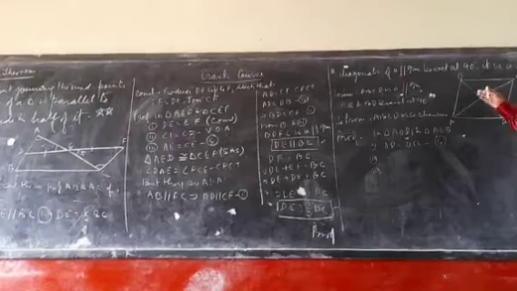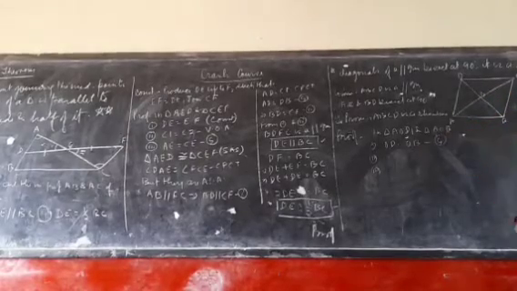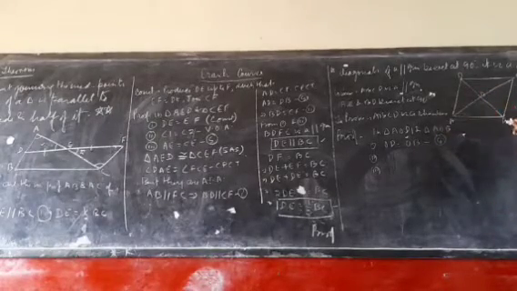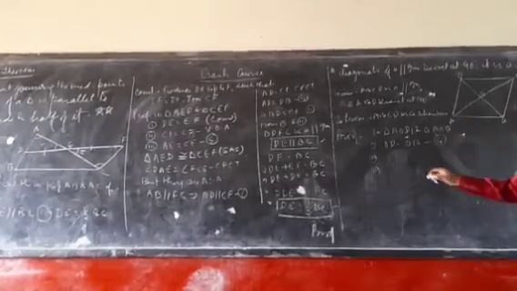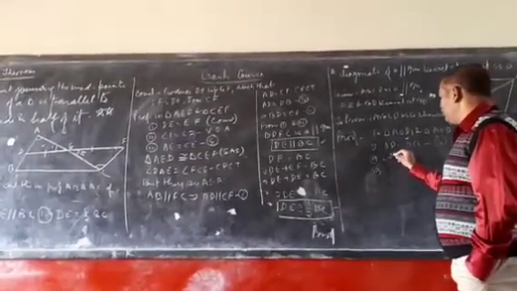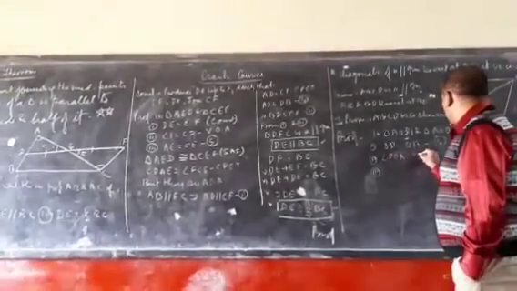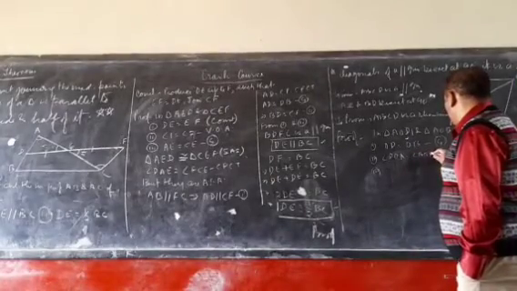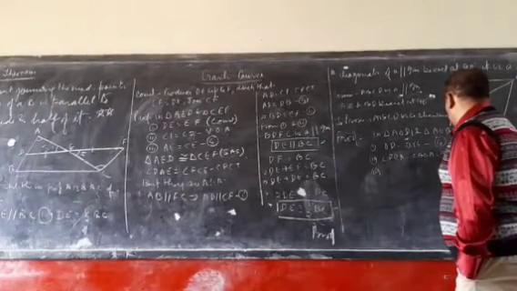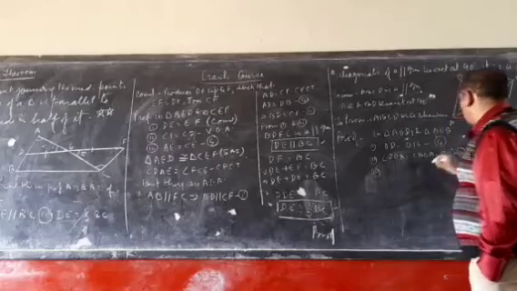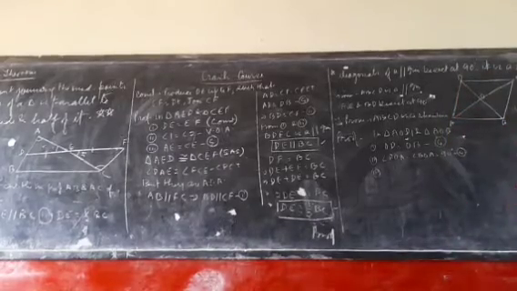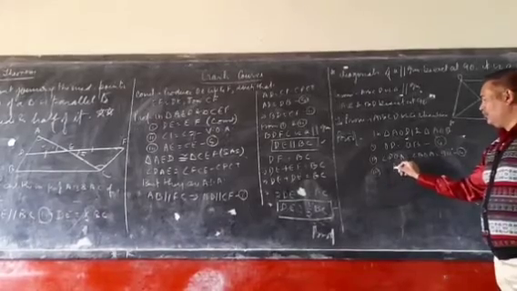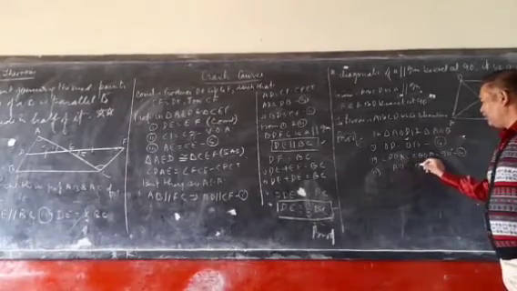Where did DOC come from in these two triangles? DOA is equal to BOA. Angle BOA is equal to 90 degrees. Third fact. Very good. AO is equal to AO.